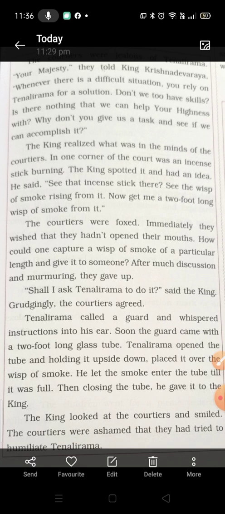Soon the guard came with a 2 foot long glass tube. Tenali Rama opened the tube and, holding it upside down, placed it over the wisp of smoke. He let the smoke into the tube till it was full, then closed the tube. He gave it to the king. The king looked at the courtiers and smiled. The courtiers were ashamed that they had tried to humiliate Tenali Rama. So this is the paragraph which is given to you, which you are supposed to write the summary on.